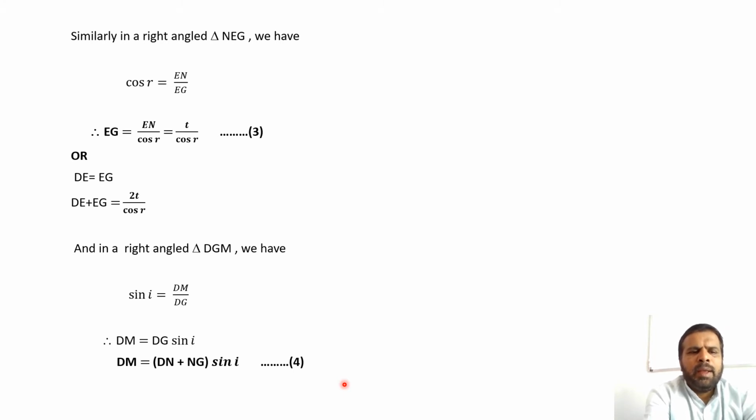And in a right angled triangle DGM, we have sin I equal to DM divided by DG. Therefore, DM is equal to DG into sin I, or this can also be written as DM is equal to bracket of DN plus NG bracket complete into sin I. Call this equation number 4.